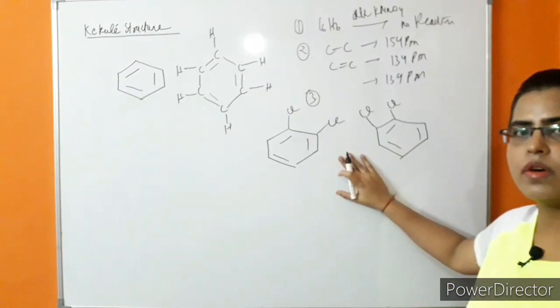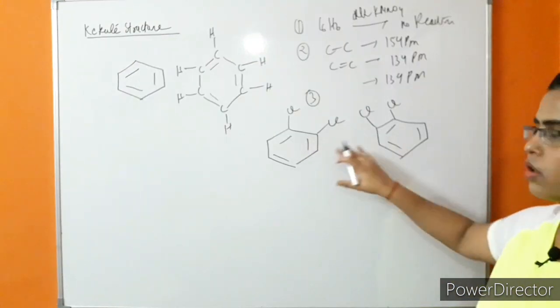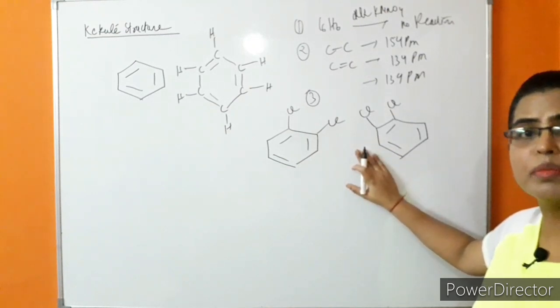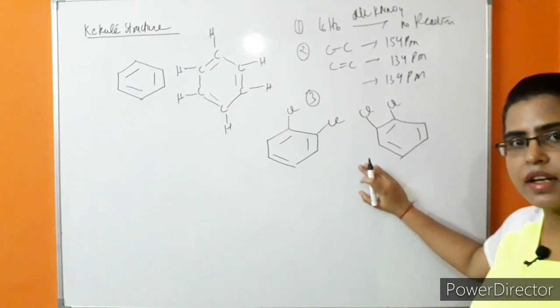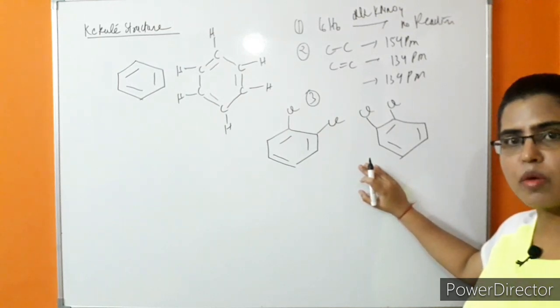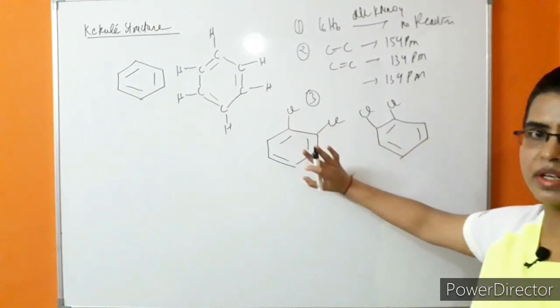The objection was that these two ortho-substituted products should be different, but they are similar. In reality, they show similar properties and cannot be separated.